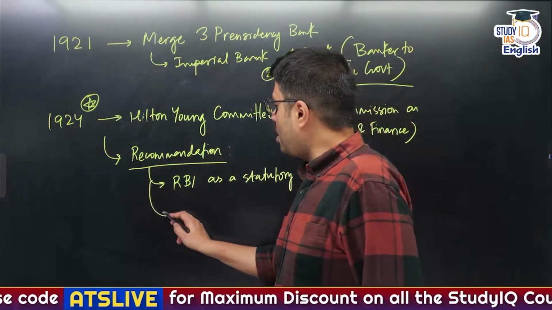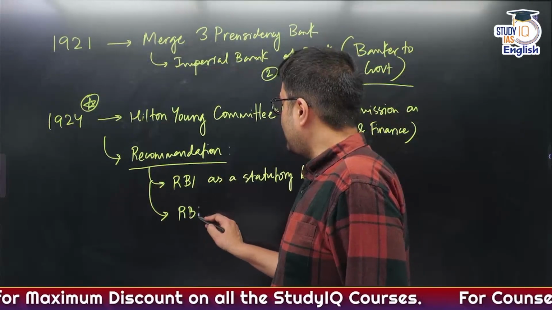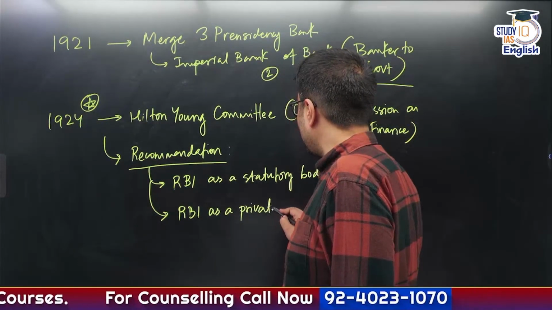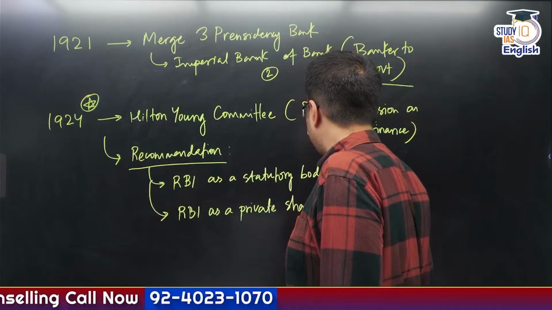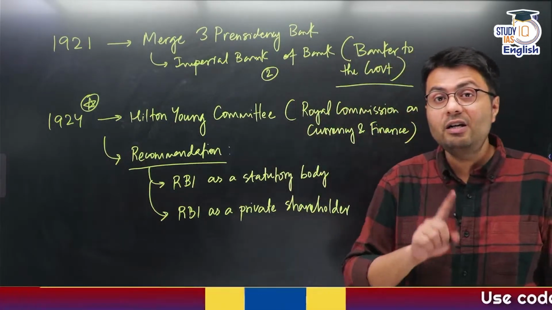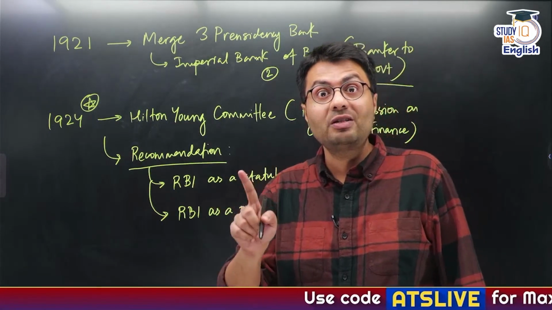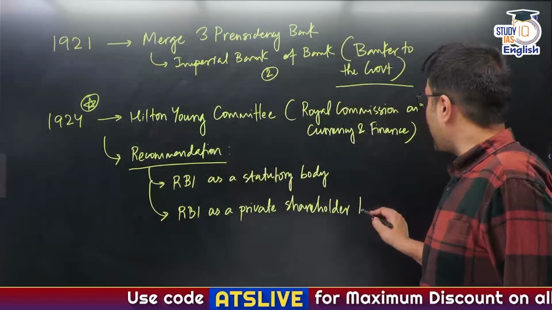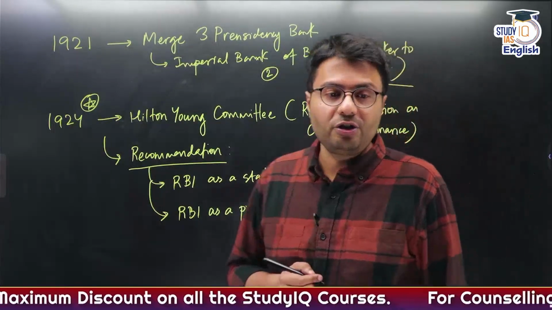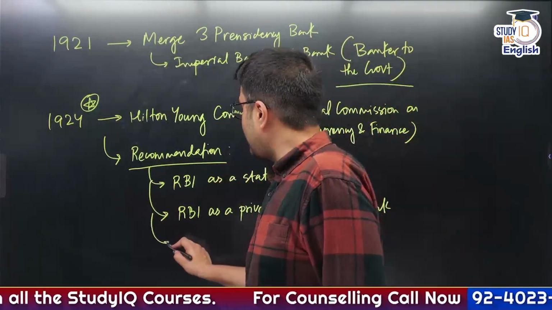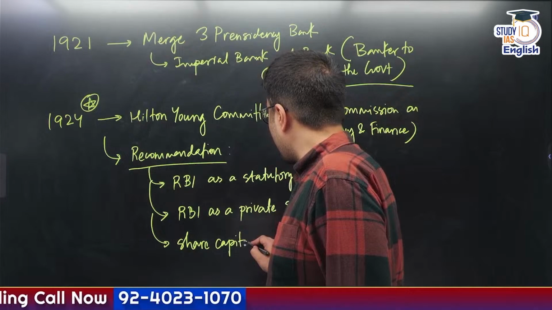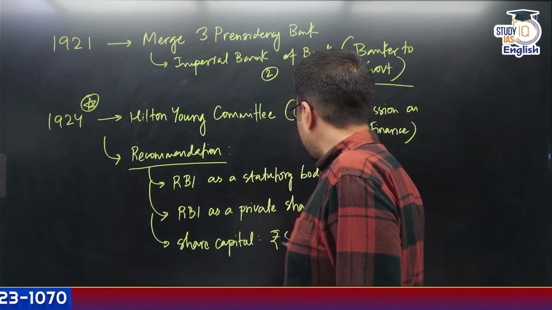Similarly, it wanted RBI to be set up as a private shareholders bank, not as a government bank. So this was one big development. Today, RBI continues to be owned by the Government of India with as much as 100% ownership. But at the time when it was set up, it was not a government bank, rather it was a private shareholder bank. And it recommended that the total share capital of the RBI would be rupees 5 crore.